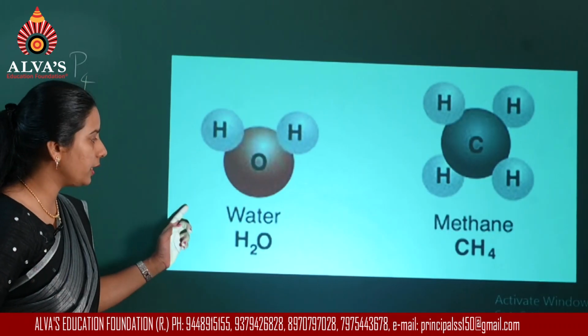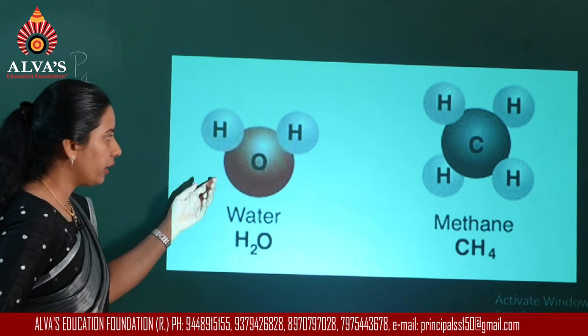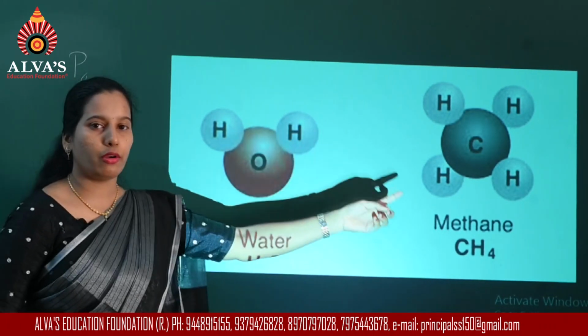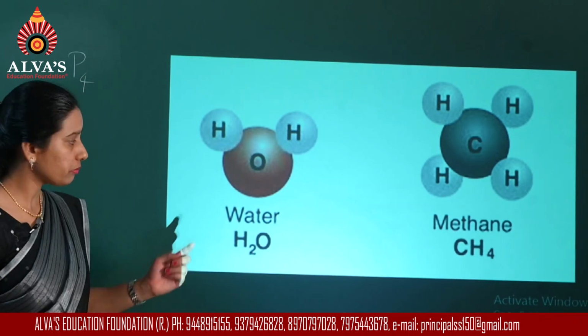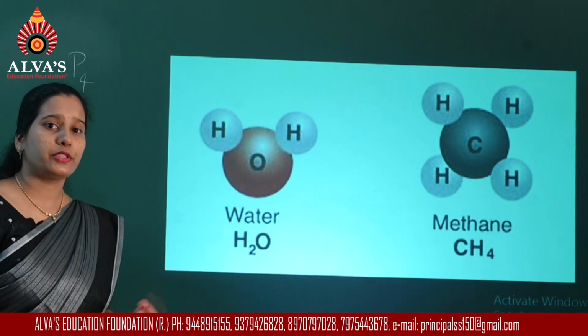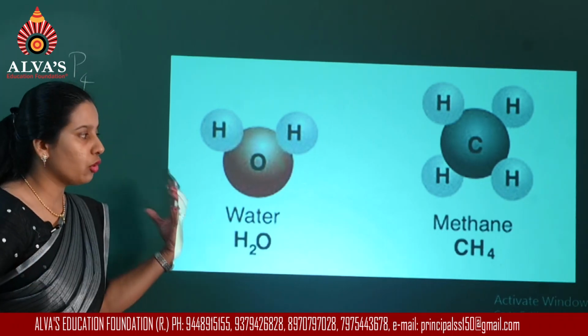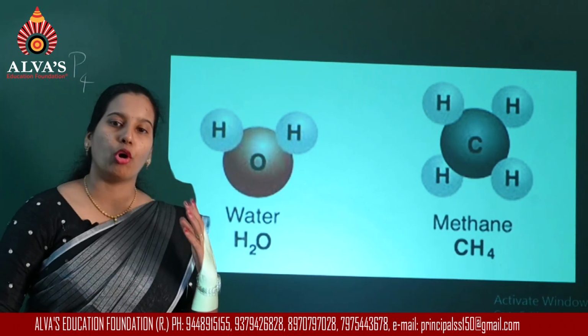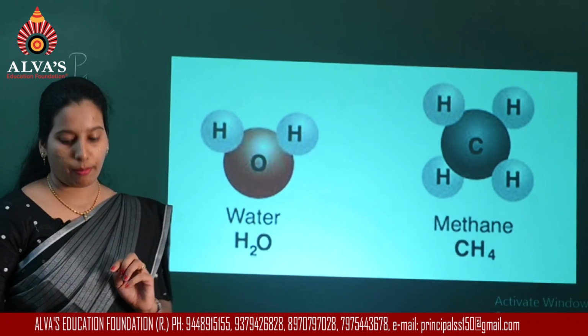But here you can see the water molecule, or in the case of the methane molecule, they are formed by the combination of 2 or more different types of elements. Now, such substances are also called compounds. Okay, so all the compounds are molecules, but all the molecules are not compounds.